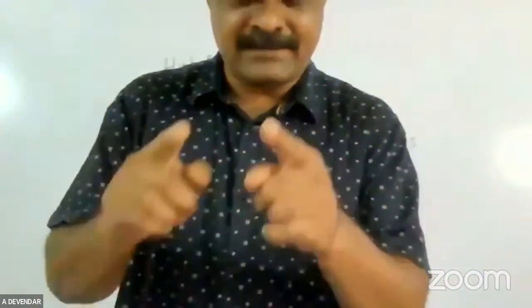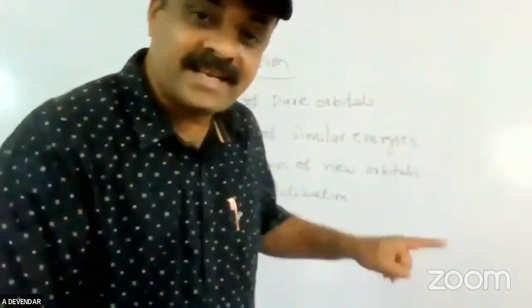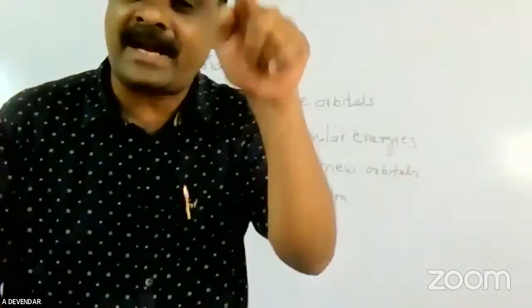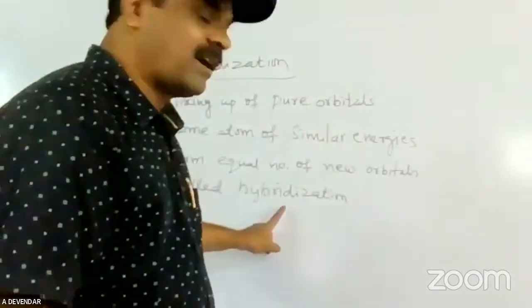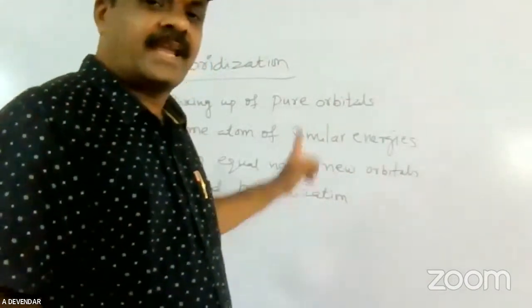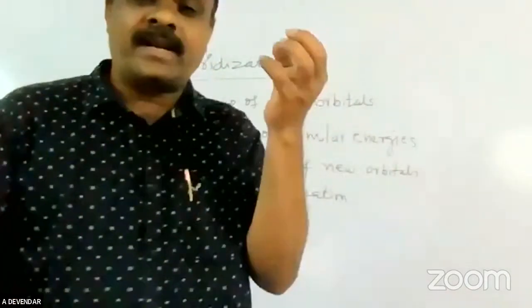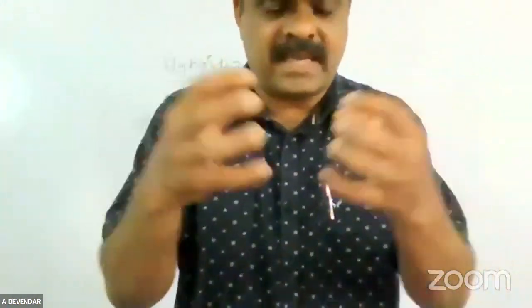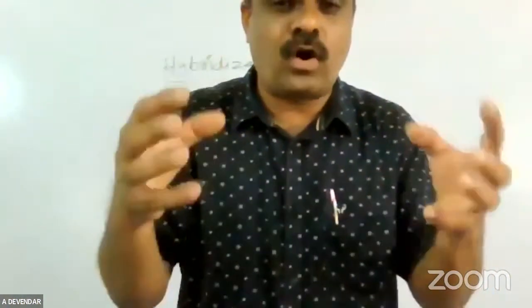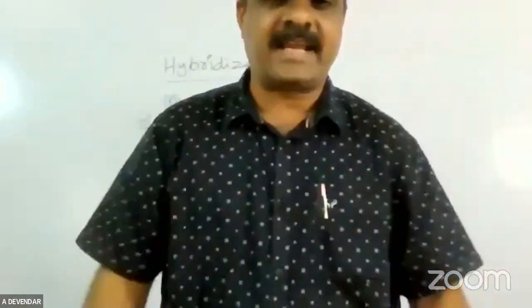See, friends, by mixing whatever the ingredients, you get a new product, and the new product is called chutney. Here also, mixing of orbitals of the same atom with similar energies gives new equivalent orbitals, which is called hybridization. In the carbon atom, one s orbital and three p orbitals mix to form four sp3 hybrid orbitals, which is called sp3 hybridization.